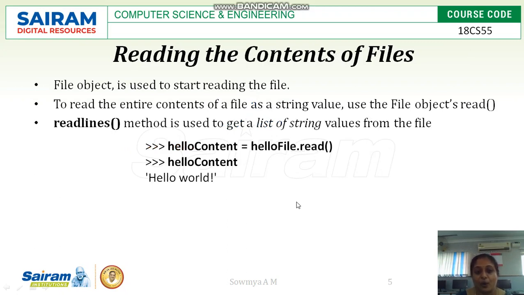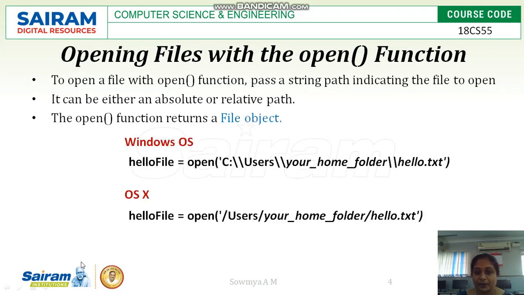Once you want to read the data from the file, you have to open the file before you read it. Once the file is open, then you can call the read method to read the data from the file. So to read the data, you have to call the read function on the file object. The read function is called on the file object created with the help of the open function. So in the previous example, we created hello file as a file object.